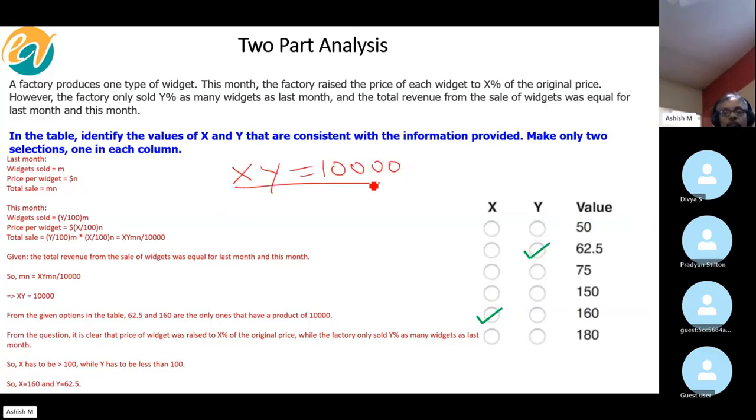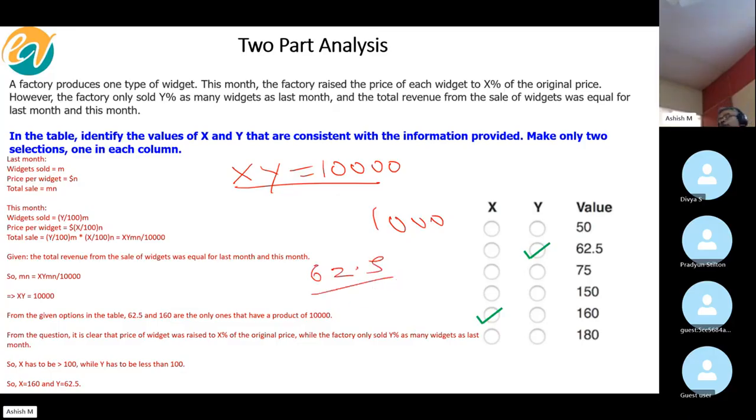Is there any condition that one has to be an integer, given that the number of units cannot be decimal, so Y has to be an integer? No, nothing like that. Suppose 1,000 widgets were sold last month, and 625 widgets were sold this month.